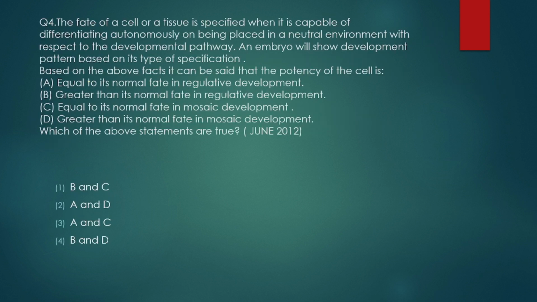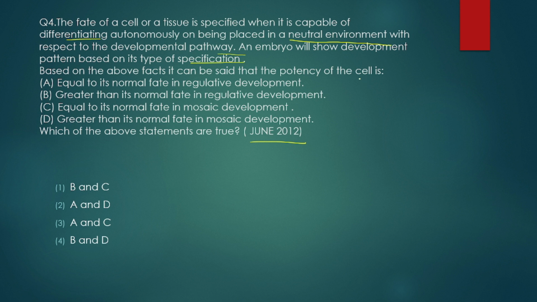Now moving further, question number 4, asked in June 2012. The fate of a cell or a tissue is specified when it is capable of differentiating autonomously on being placed in a neutral environment with respect to the developmental pathway. An embryo will show a development pattern based on its type of specification.